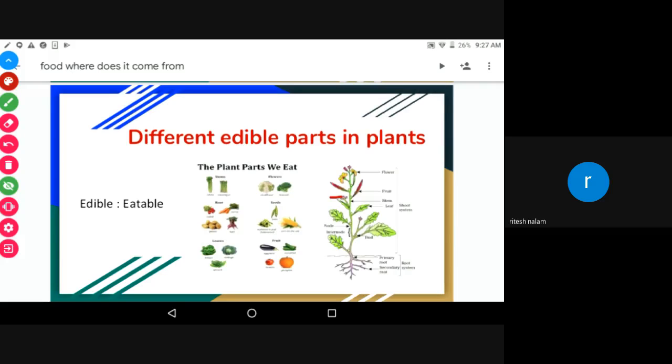Okay, so every part of the plant is useful to us. See, spices. Spices add flavor and taste to food items, right? Do you know what spices are? Cardamom, cinnamon. These spices come from parts of the plant, like flower, bark, and stem. So every part of the plant is useful to us as a food item. Different edible parts in plants we can eat as food.